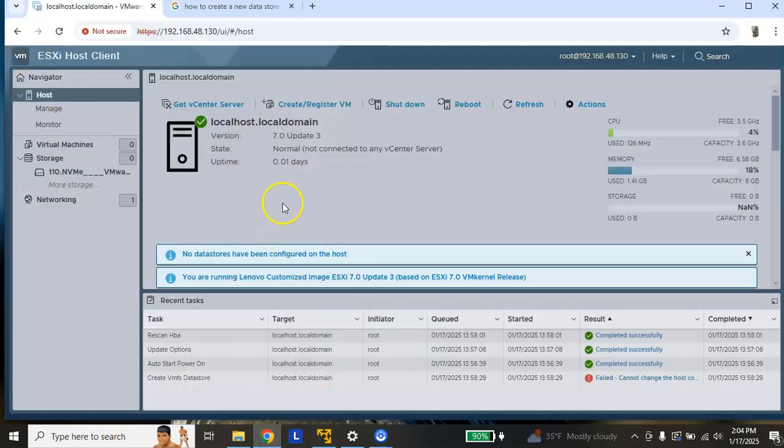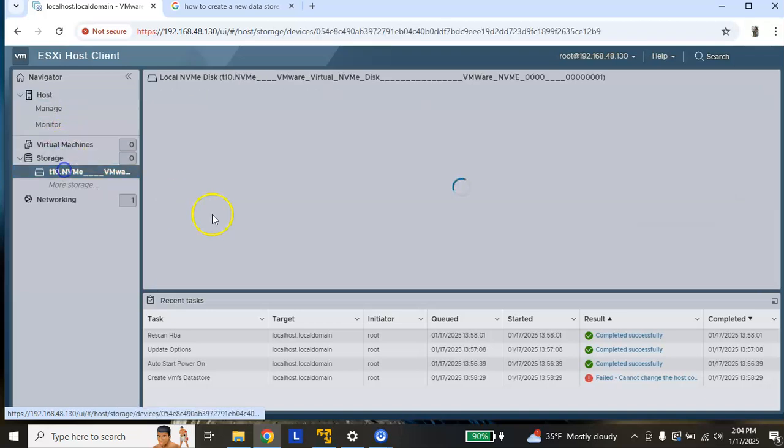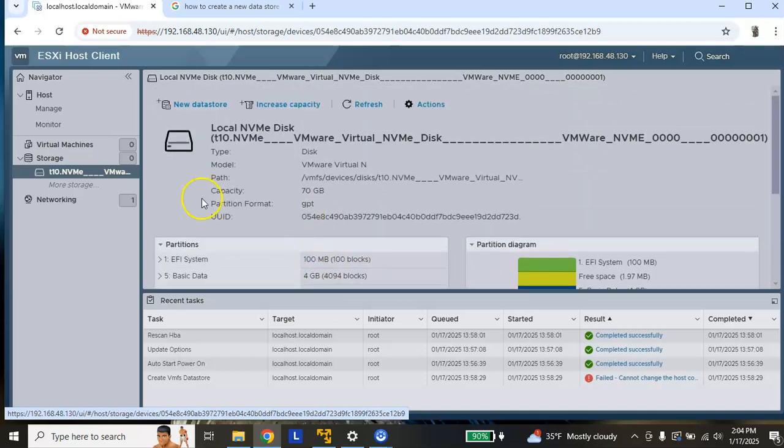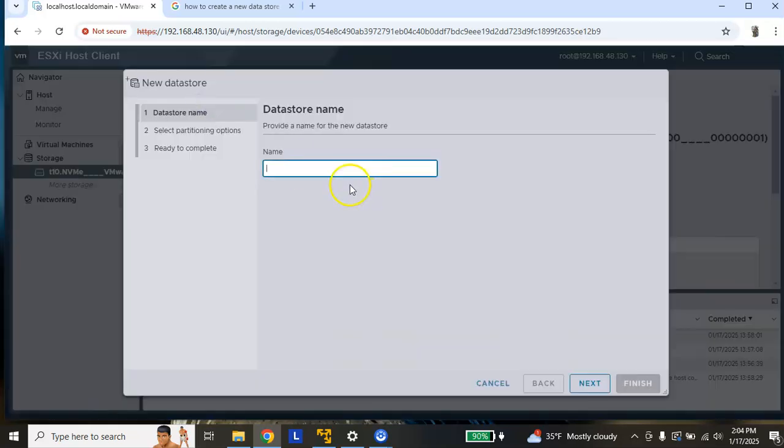If you remember, when we configured ESX 6 or 6.5, the data store came by its own. But if we have selected a storage of somewhere about 70 or 80 gigs in the ESX7 version, then you will see that there is no data store, and even if I try to increase or create a new data store, I will get an error.